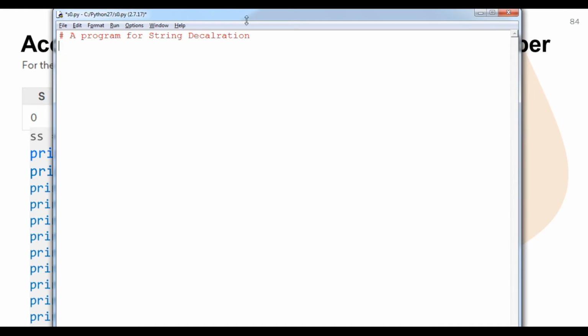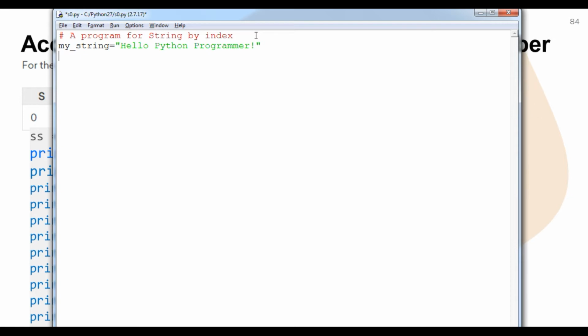Now we are talking about index based accessing, that is positive index based accessing of a string. Suppose here is a particular variable s, we can say my string, with a value like "hello Python programmer!". I don't know what the length of that is, but we are going to understand how to access it one by one, okay.